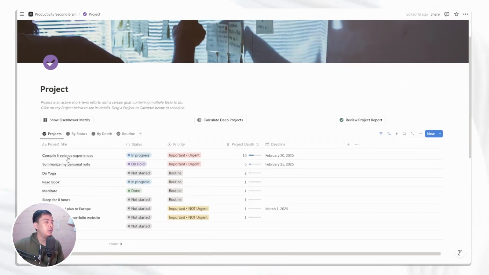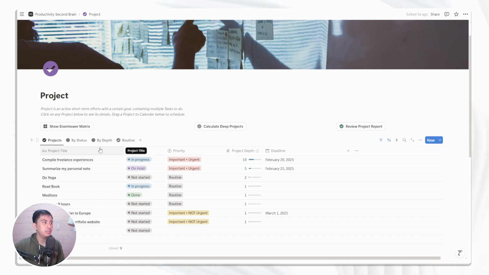Now, what are the things that are included in a project? So this table is really very informative, and that is really effective. This includes all the things that you need to fill in for a project to be very informative. The first one is title, definitely. You want to give a title to your project, like for example, compiling freelance experiences, read book, and revamping portfolio websites. You can get creative.